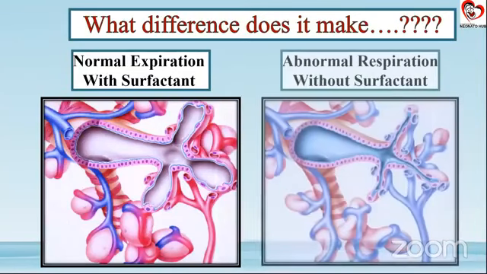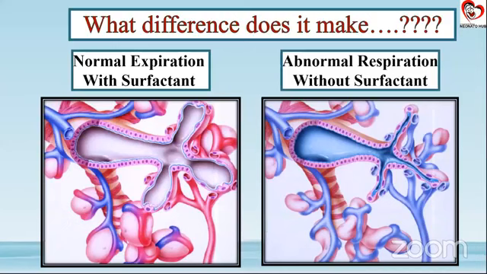So this was a very nice picture which I found on the net, and it gives you a complete gist of it. That is the normal expiration with surfactant: we know that even at the end of expiration we have partially opened alveoli, but with surfactant deficiency, what we are seeing here is completely collapsed alveoli. So the next inspiration is going to demand much higher inspiratory pressures.